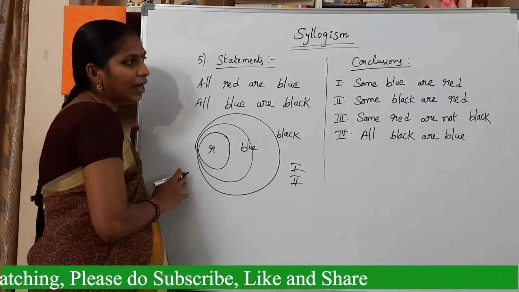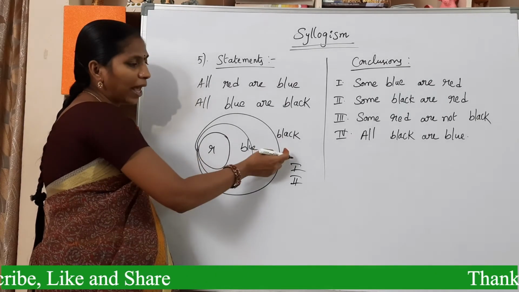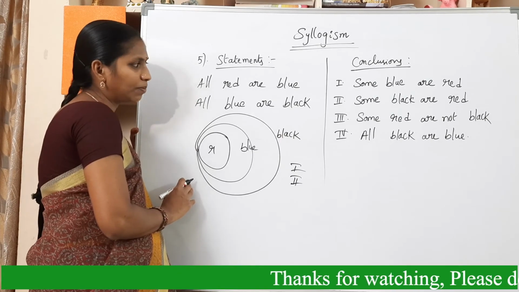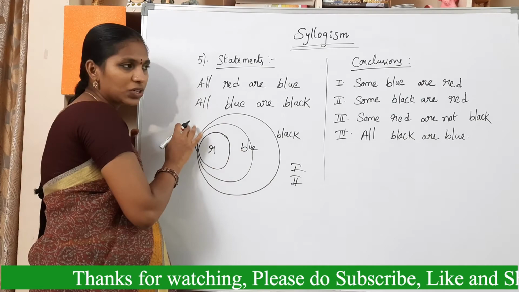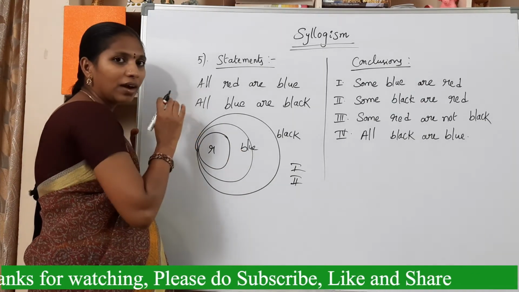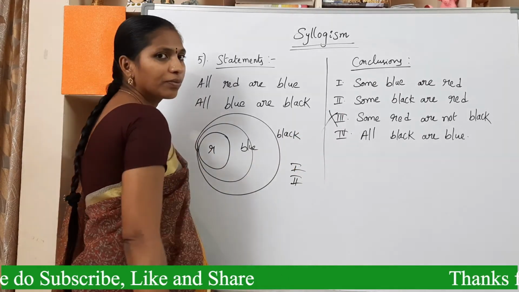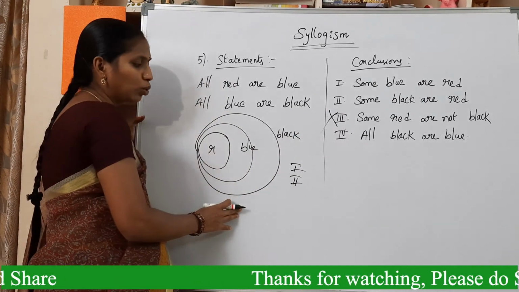And some red are not black. We can't conclude that because that is a negative conclusion. Here these are positive statements. So we cannot use negative conclusions. Simply strike out this. And fourth one, all black are blue.